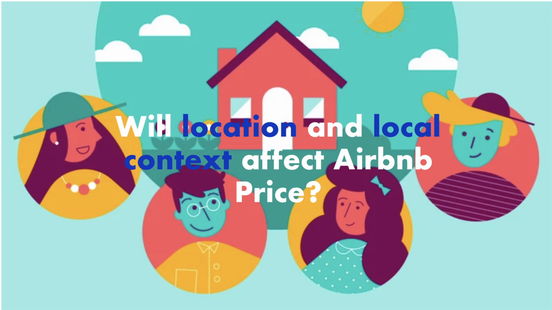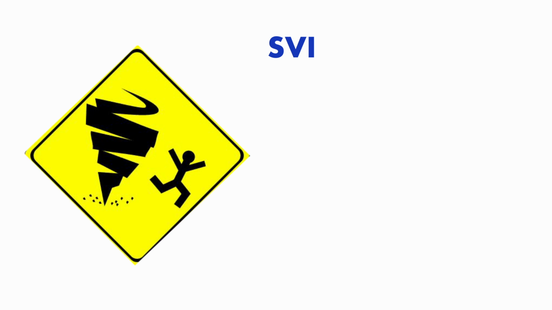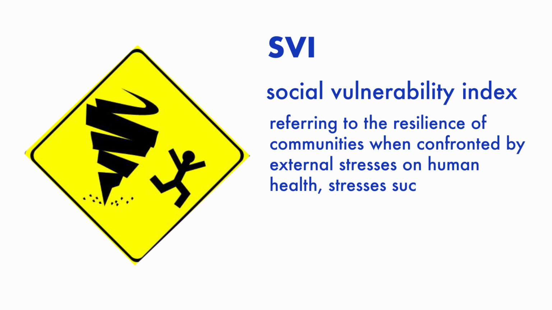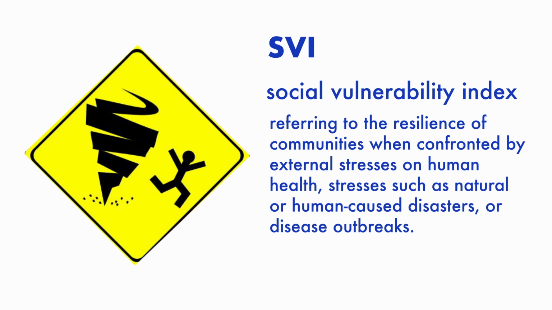Will locations and local context influence the Airbnb price? Therefore, we introduced the social vulnerability concept, which shows the resilience of communities when confronted by external stresses such as natural or human-caused disasters or disease outbreaks, to understand whether there is a relationship between social vulnerability and Airbnb price.